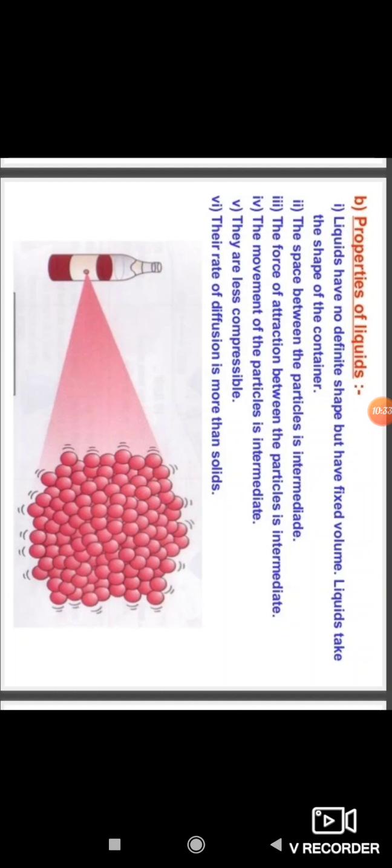Fish is an aquatic animal. Aquatic animals are the animals which live in water.